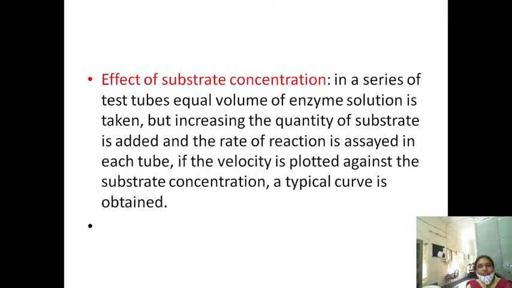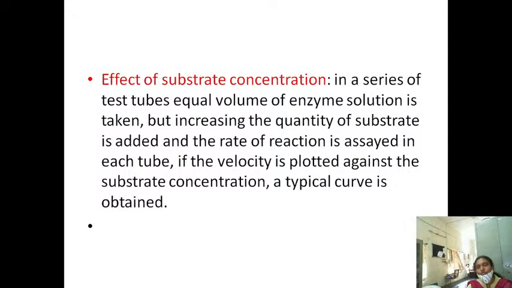Then coming to the effect of the substrate concentration, the availability of the substrate also influences the enzyme activity. So first you take a series of test tubes, and an equal volume of the enzyme is added. Take 5 test tubes, and in each add 1 ml of the enzyme. Then what you have to do is increase the quantity of the substrate. Add 1 ml of the substrate to the first test tube, 2 ml to the second, and so on to all the 5 test tubes. You have added equal concentration of the enzyme, but you are increasing the substrate.